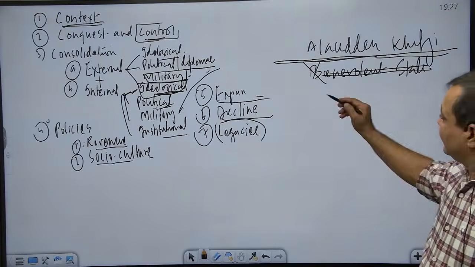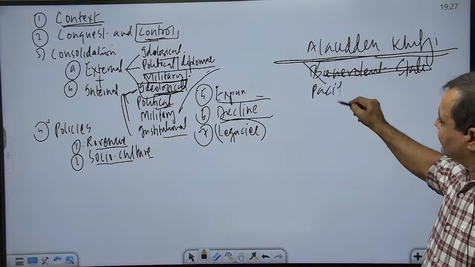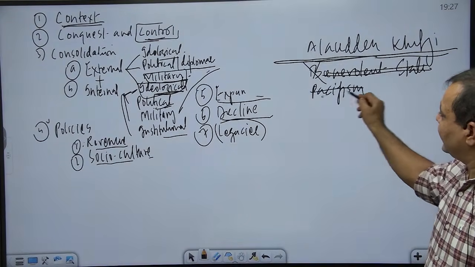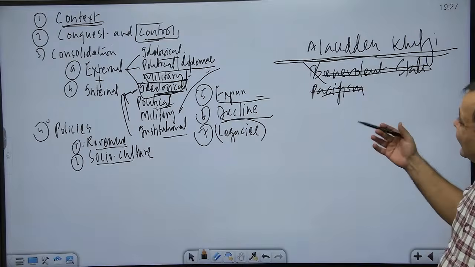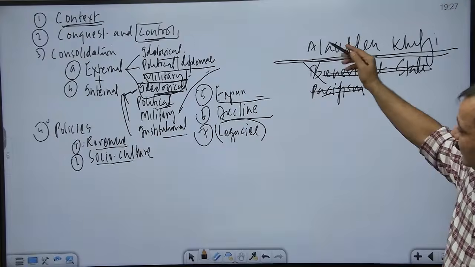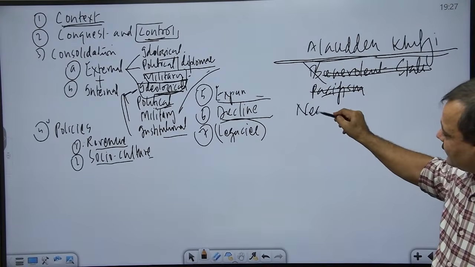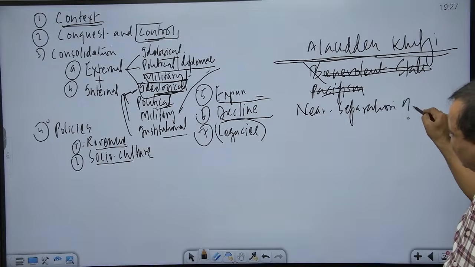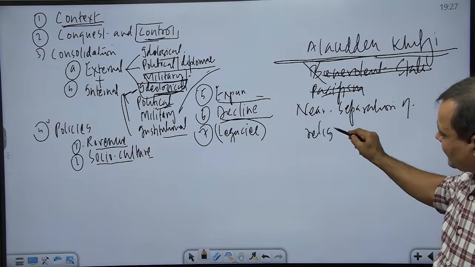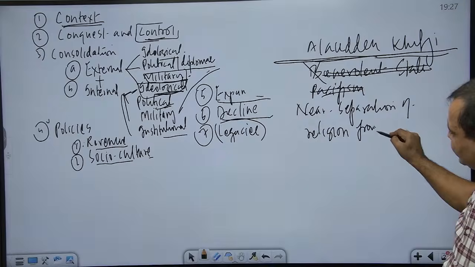And then that pacifism was also abandoned. But there is one more thing that had started along with Jalaluddin Khalji, that was near separation of religion from the state.